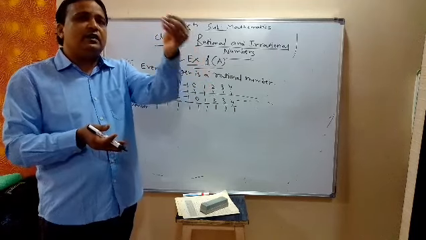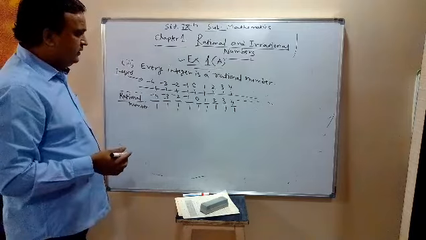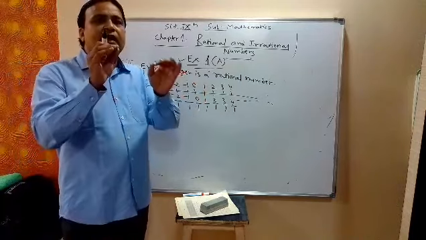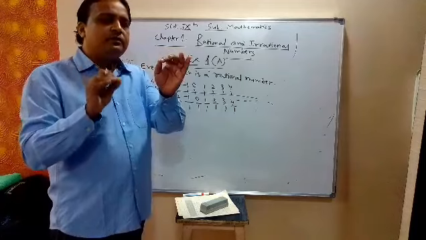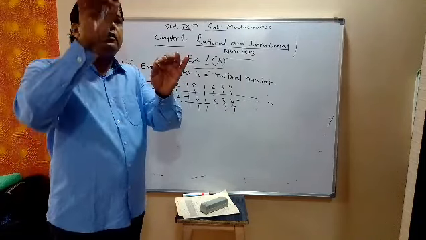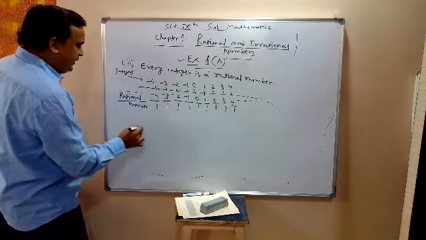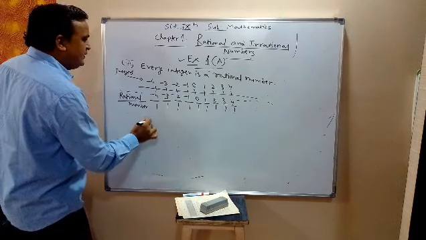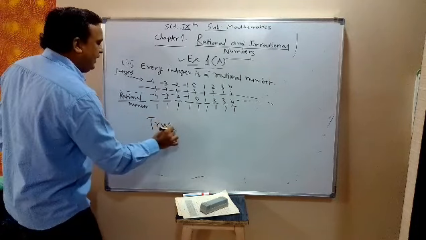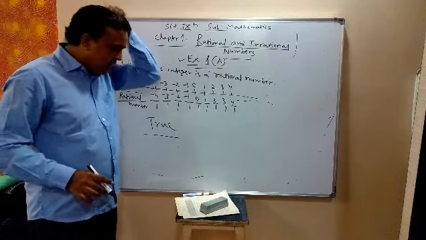Every integer is a rational number. 1 I can write as 1 upon 1, which is of the form p upon q. So 1 is a rational number. So the answer is true. Every integer is a rational number.